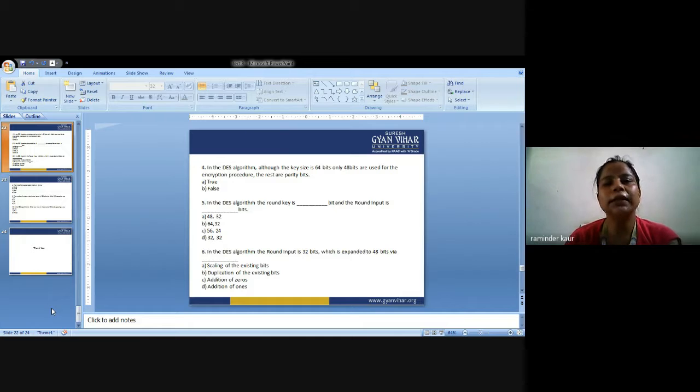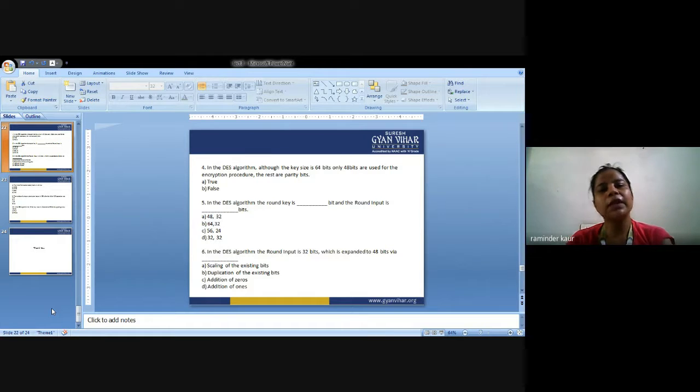Next, in the DES algorithm, although the key size is 64 bits, only 48 bits are used for the encryption procedure. The rest are parity bits. Either this statement is true or it is false. So in the DES algorithm, the round key is dash bit and the round input is dash bit, that is 48, 32; 62, 64; 32, 56; 24, or 32, 32.